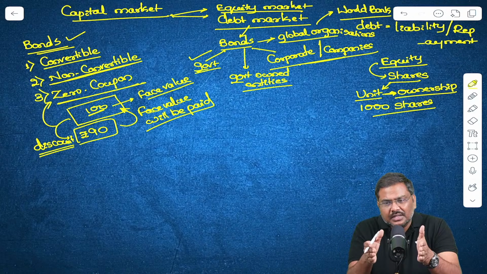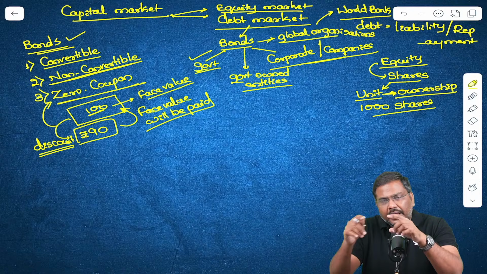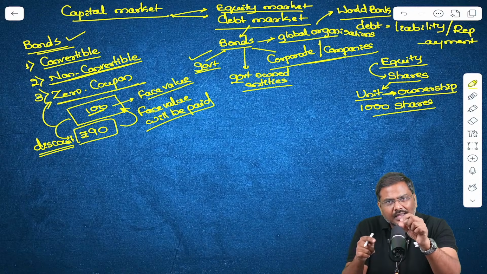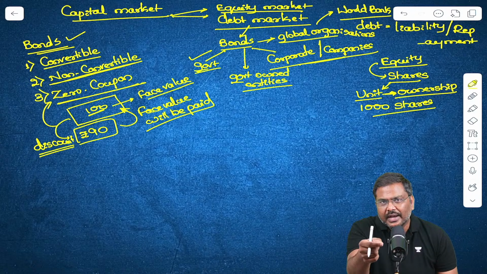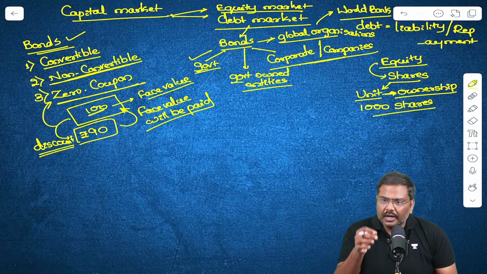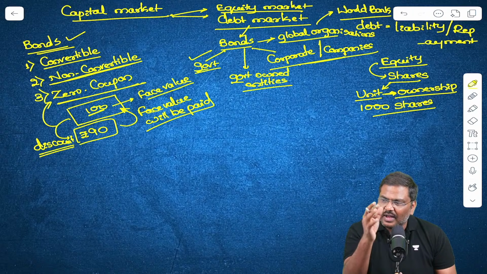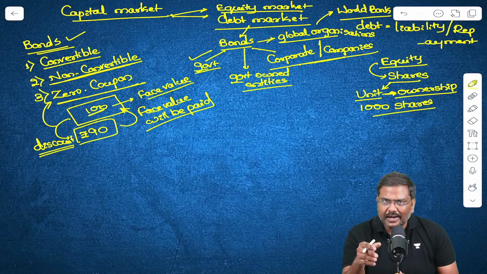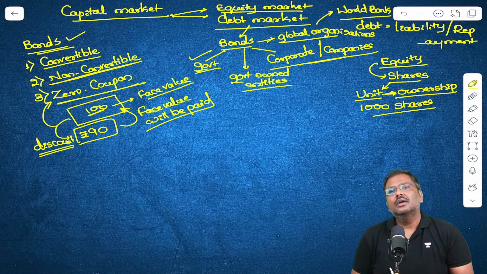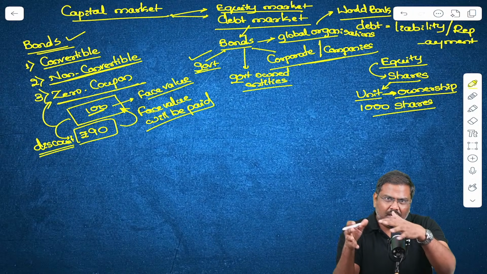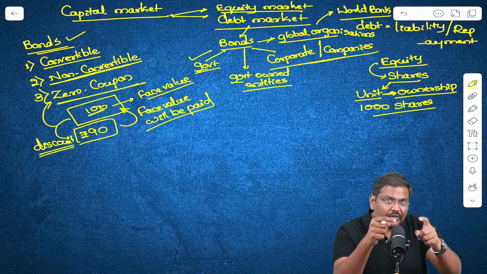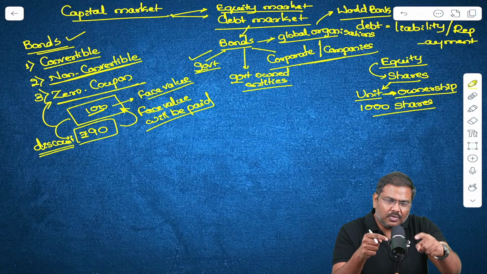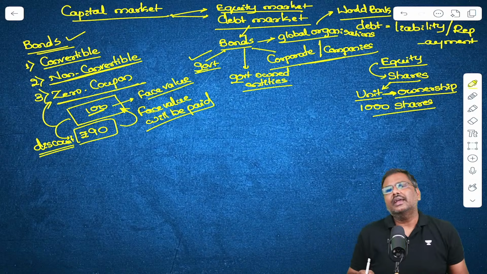If the face value of a treasury bill is 100 rupees, the government will issue it at 90 rupees, or at 95 rupees, or at, let's say, 93 rupees. And upon maturity, let's say 364 days, the face value of 100 rupees will be given to the investor.